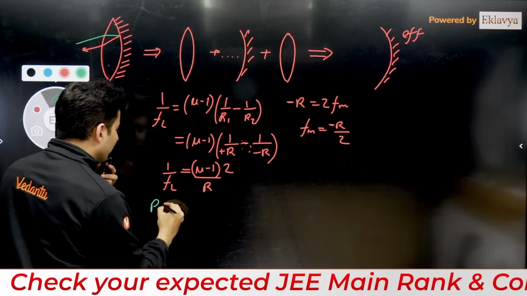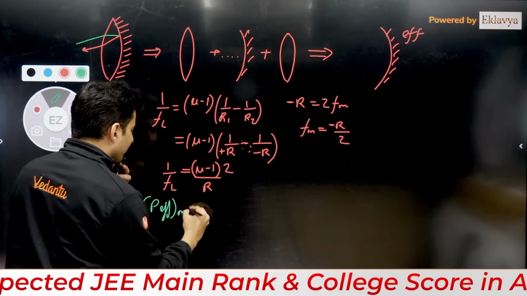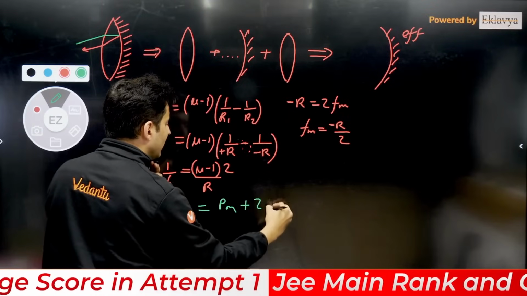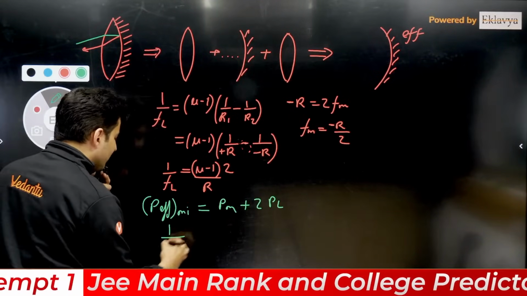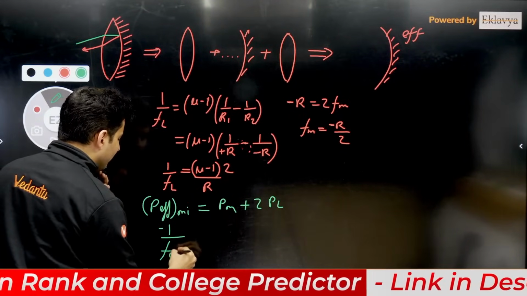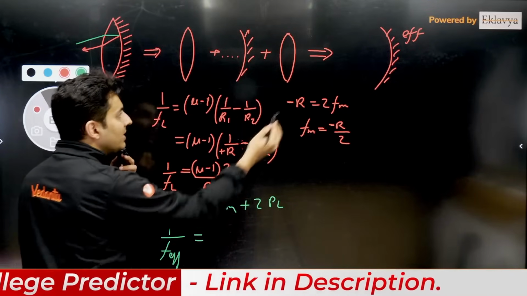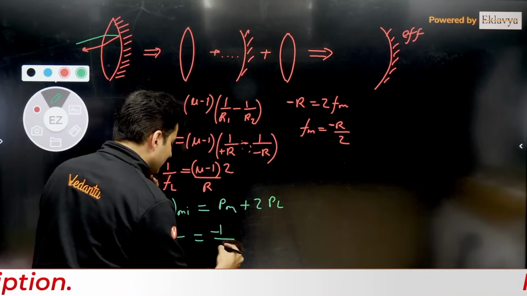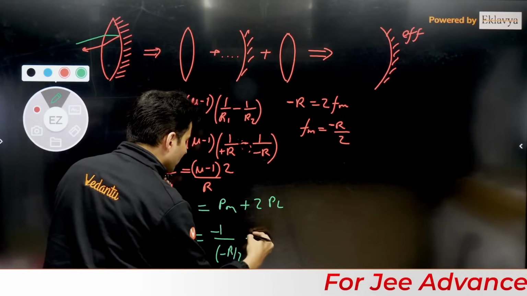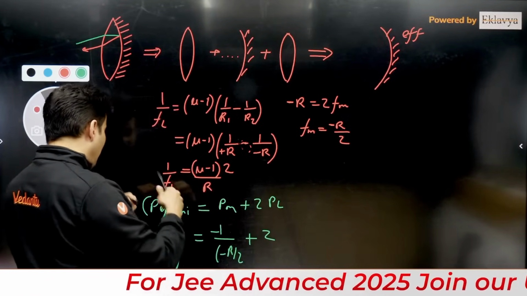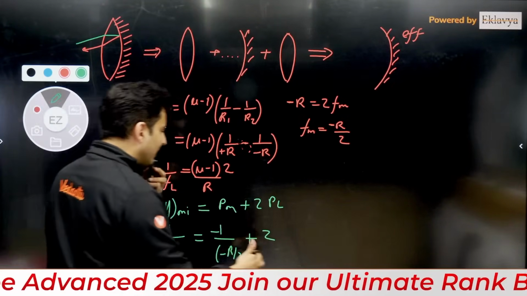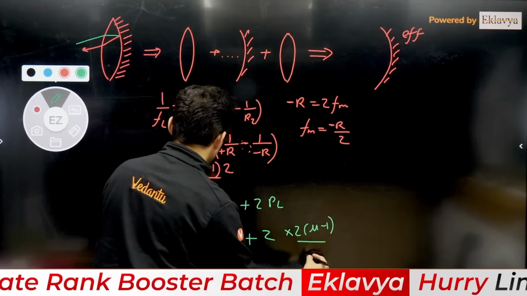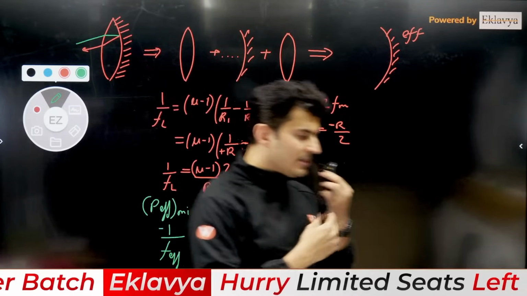So the power of the effective mirror is the power of the mirror plus 2 times the power of the lens. The mirror's power is -1 by f. This is the effective power. The power of this particular mirror is just -1 by fm. Fm is nothing but -R by 2, plus 2 times the power of the lens. The power of the lens is nothing but 1 by fl. So it will be nothing but 2 into (mu minus 1) divided by R. I hope this is absolutely clear.